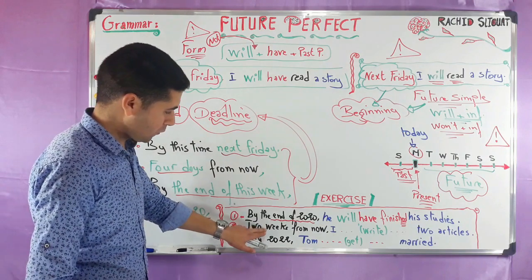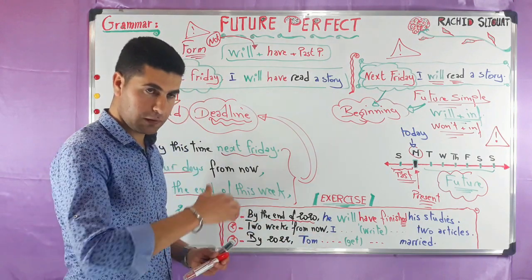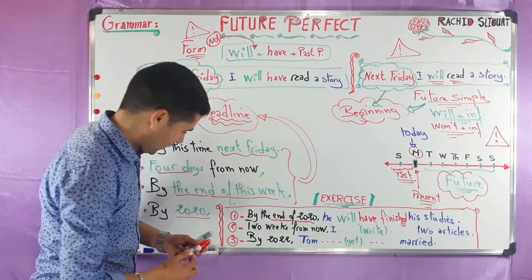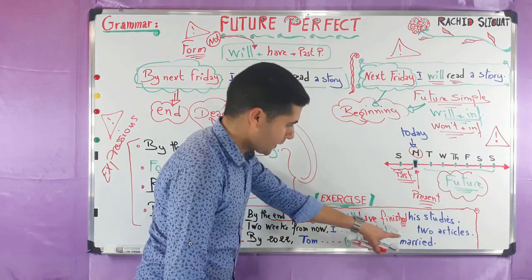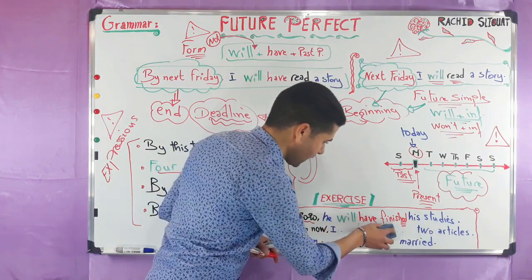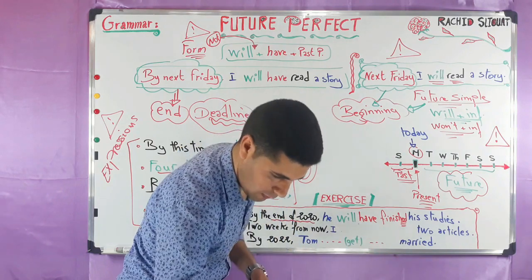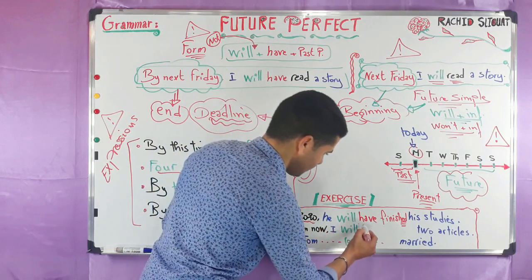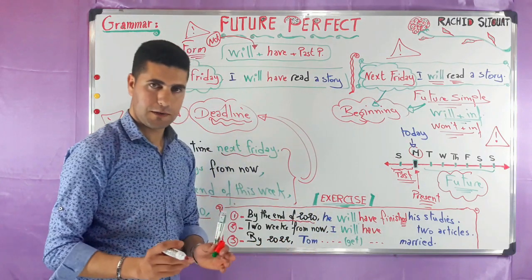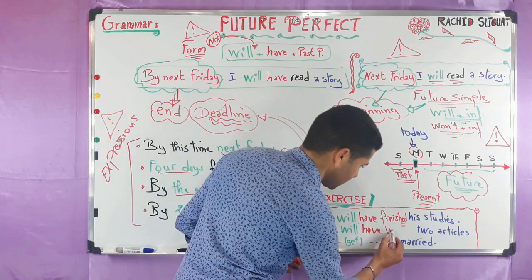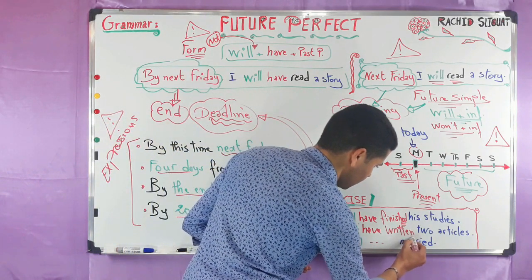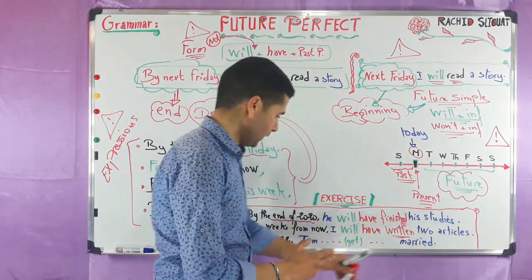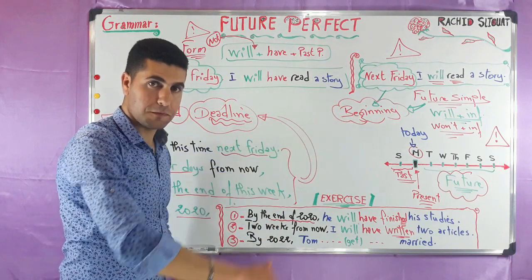Now let's look at number 2. 2 weeks from now. So this is the deadline, 2 weeks from now, in 2 weeks time. The verb: write 2 articles. I, so what am I going to say? Very simply, I will have, and the past participle of write is written. I will have written 2 articles. So my deadline for writing 2 articles is 2 weeks from now.